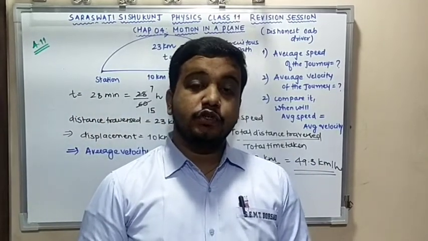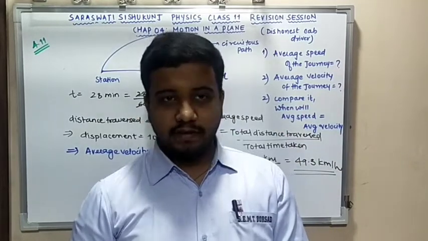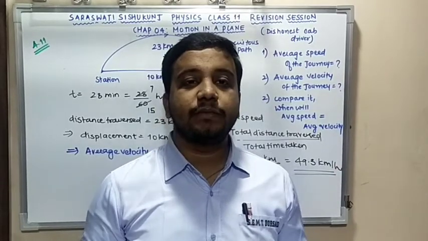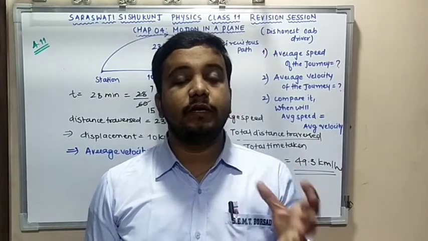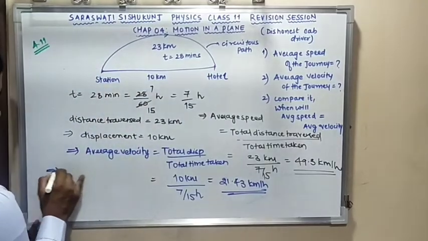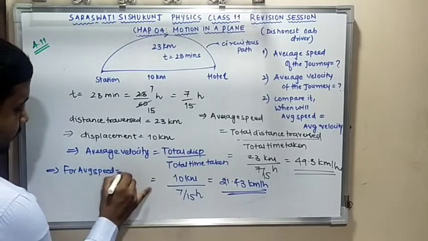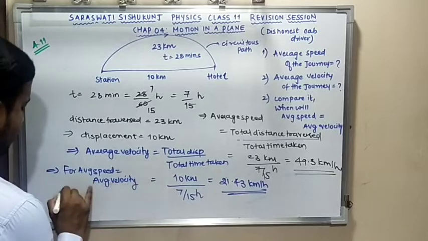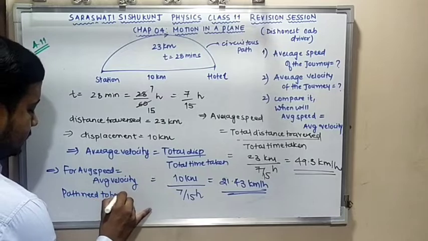But to make them the same, that is for average velocity to equal average speed, your path needs to be a straight path. Yes or no? Your path needs to be a straight path. Then only the magnitude of average velocity is going to be equal to average speed. So I can conclude here that for average speed to be equal to average velocity, the path needs to be a straight line.